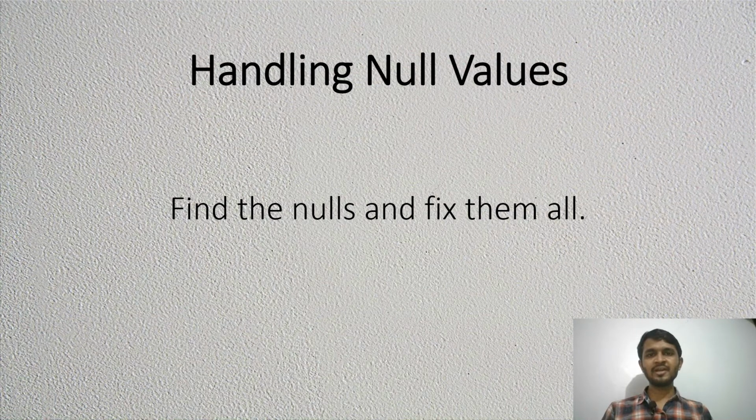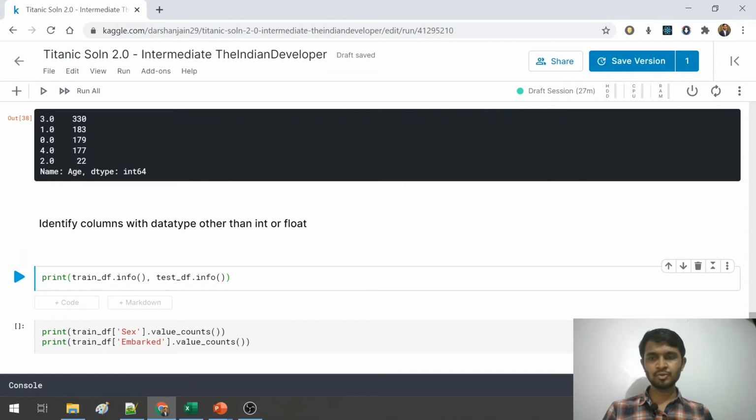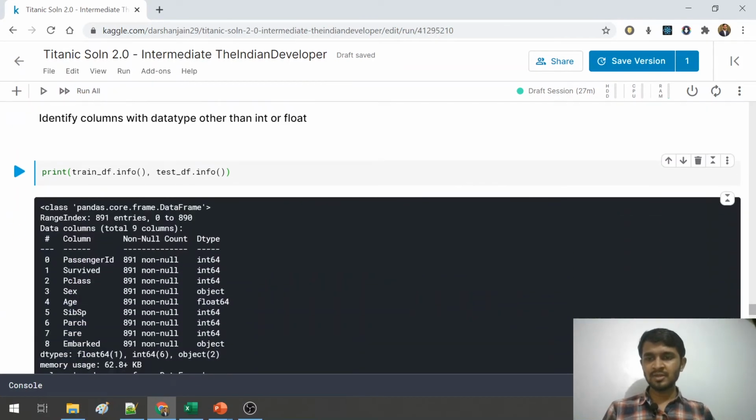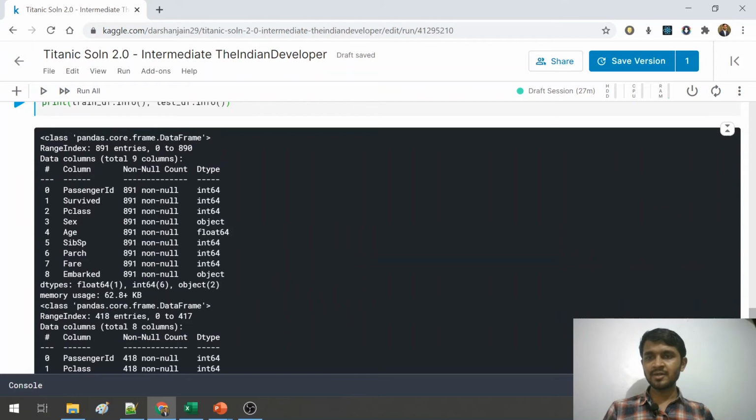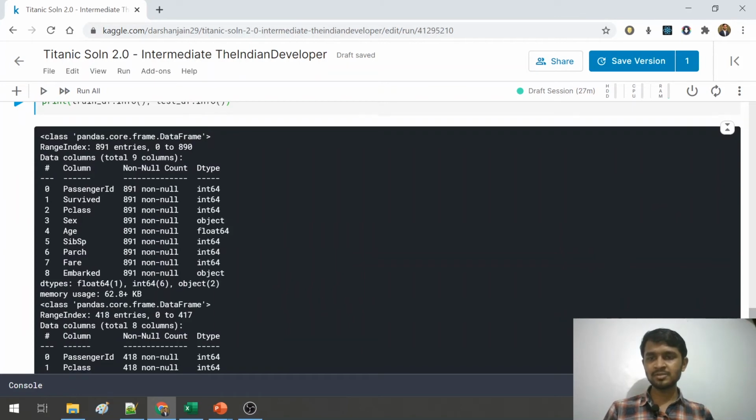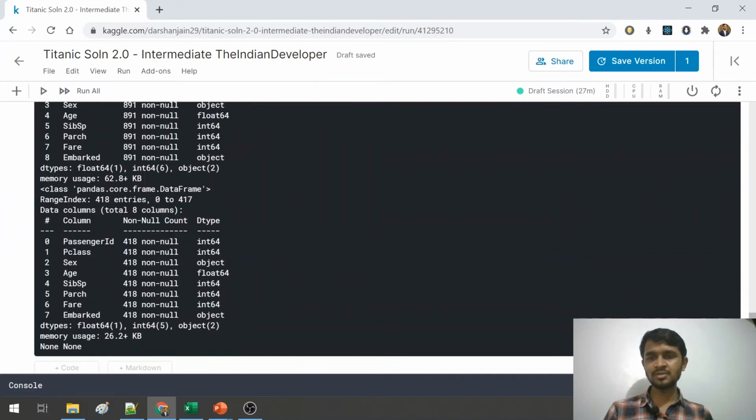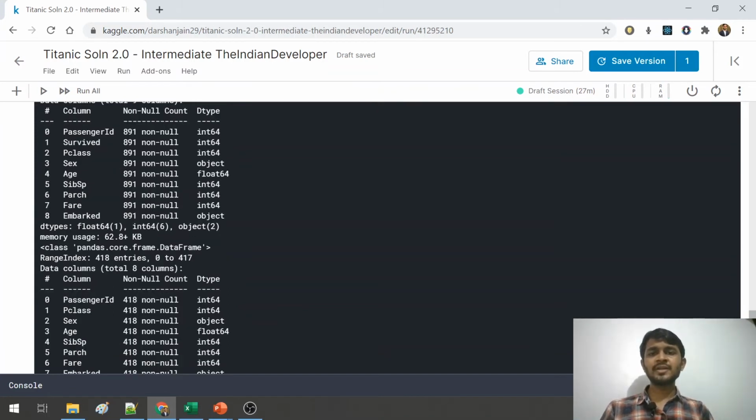So before moving ahead, let us have a final view at all the nulls that we have filled up. So to do that, let us run this part of code, and I can see that all the values in the train data frame have got 891 not nulls, and in the test data frame 418 not nulls, which means the nulls constraint has been taken care of. And now the second constraint is to bring all the object type features into integer or float type. In the train data frame there is one feature called sex, the other feature called embarked. Both are of type object.